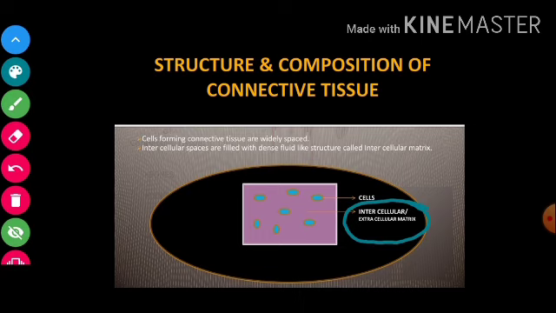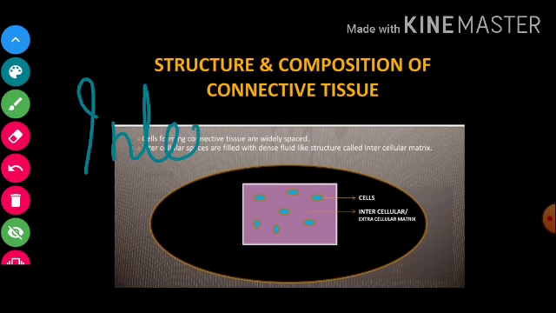Now children, talking about intercellular: intercellular space is the space between the cells. Let us suppose these circles are the cells. The space which is present between these cells is known as intercellular space, right?